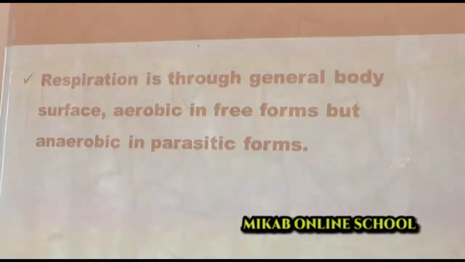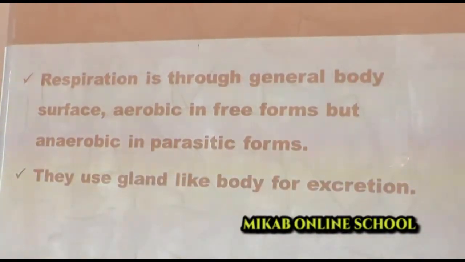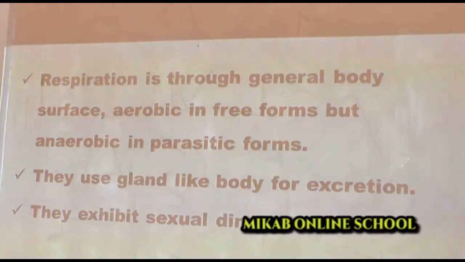Respiration is through the general body surface, just like we have it in the platyhelminth. Then it could be aerobic in the free forms, but anaerobic in the parasitic forms. The organisms use a gland-like body for excretion. There's what we call a gland-like body, which they use for their excretion.